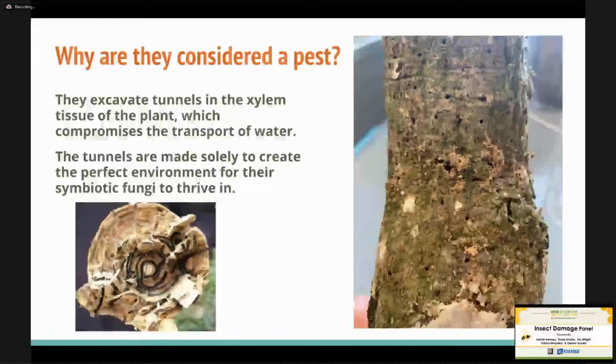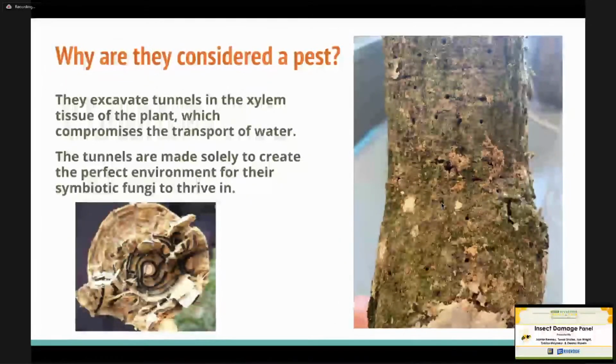So the picture on your right is what it looks like on the outside. You can see the frass, which is basically the debris of the beetles as they're excavating inside. And then the picture on the left is the galleries inside. Now, this is what it looks like inside of a castor bean log, and the picture on your right is an avocado log, actually.